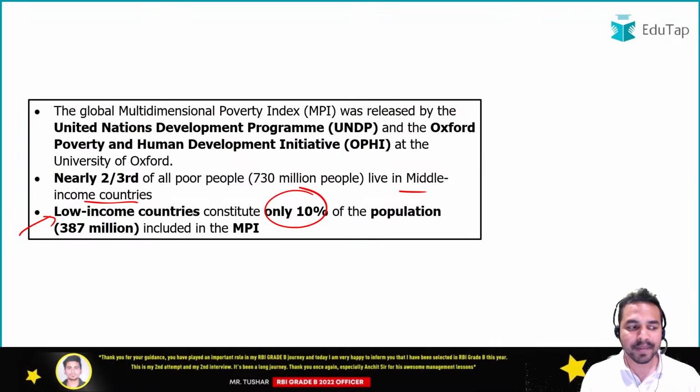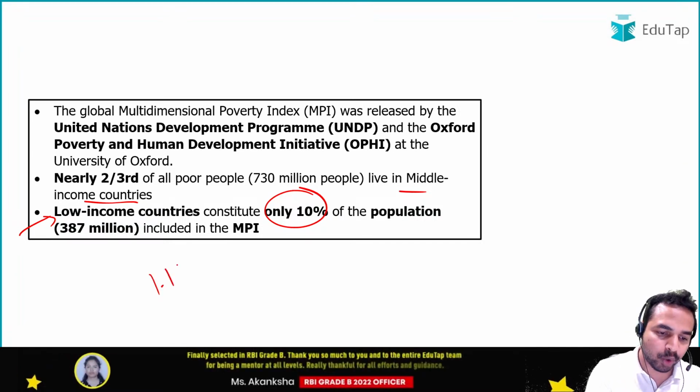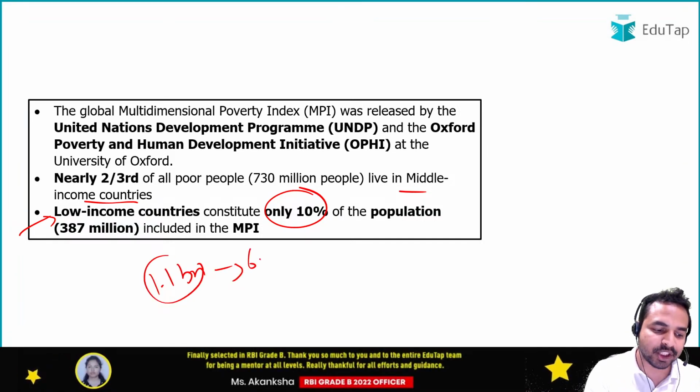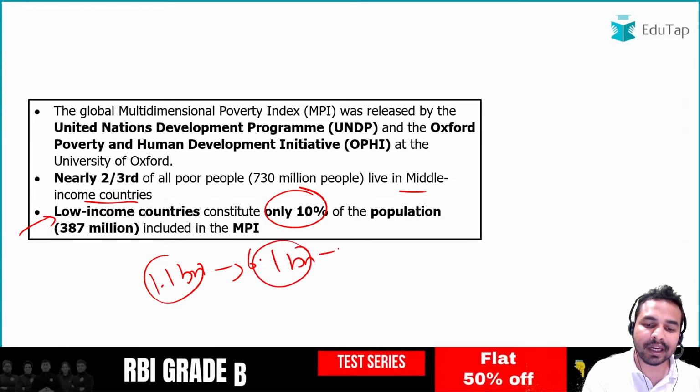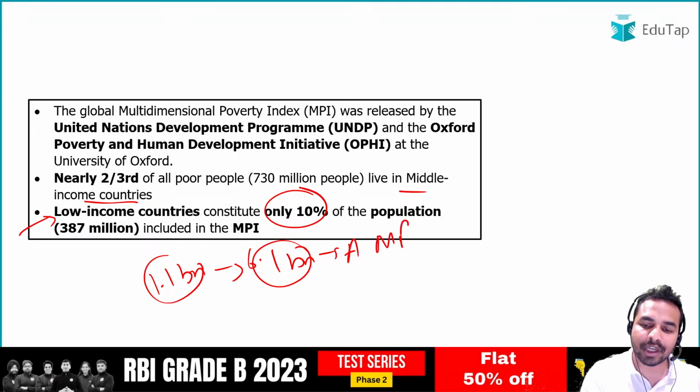Okay, so guys, apart from that, when I talk about other important findings of this particular index, this report says that 1.1 billion people out of the 6.1 billion people are living in acute multidimensional poverty.